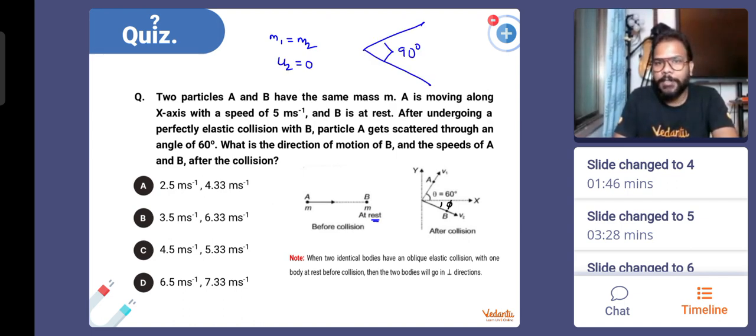So after collision, the angle with which they go is going to be 90 degrees. That's what the condition of note is also given. The question is asking that after collision, particle A gets scattered through an angle of 60 degrees. So what will be the direction of motion of B, and the speed of A and B after the collision is being asked. Okay guys, giving you a full, complete 2 minutes.